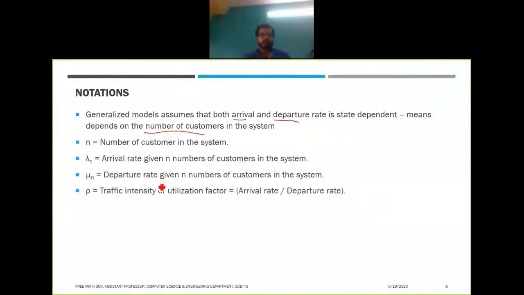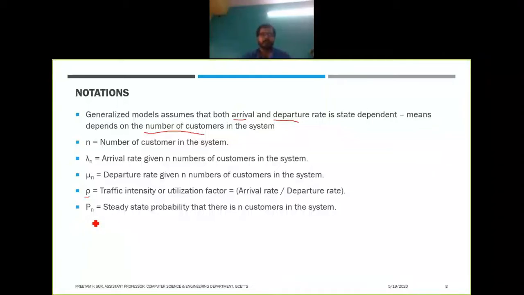Mu n will give you the departure rate given n number of customers in the system. So departure rate is basically dependent on your service time, right? So it is basically inversely proportional to the service time. Next is your traffic intensity. It is denoted by rho. Traffic intensity or utilization factor is basically given by the arrival rate divided by the departure rate. So we'll see that rho is an important factor in the model that we are going to see.